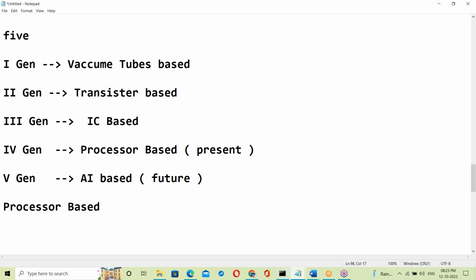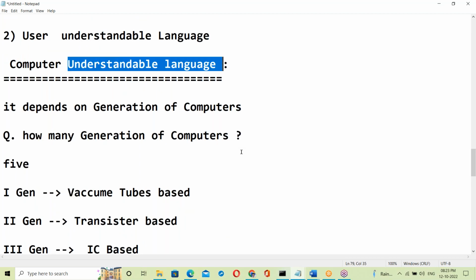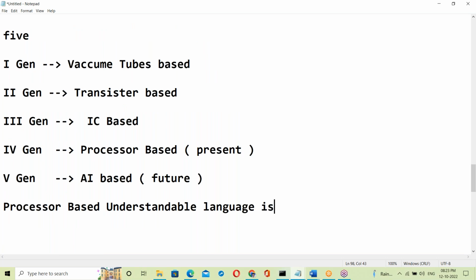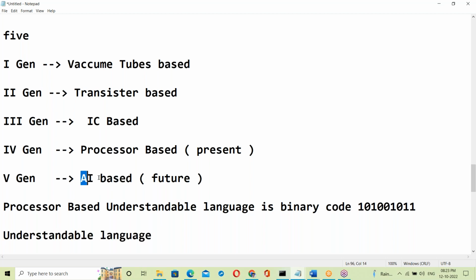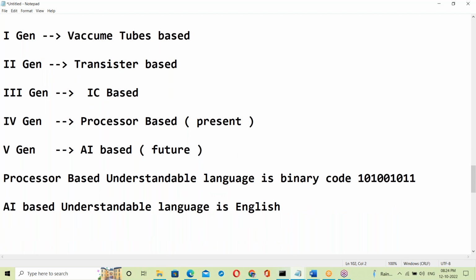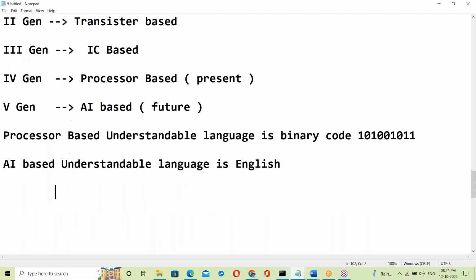The language a processor based computer understands is binary code, in a zeros and ones format. Next, the language an AI based computer understands is English. When you say something, it can understand our English.